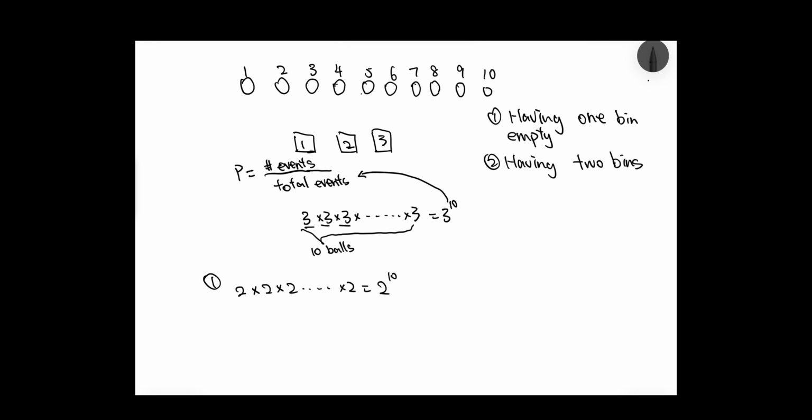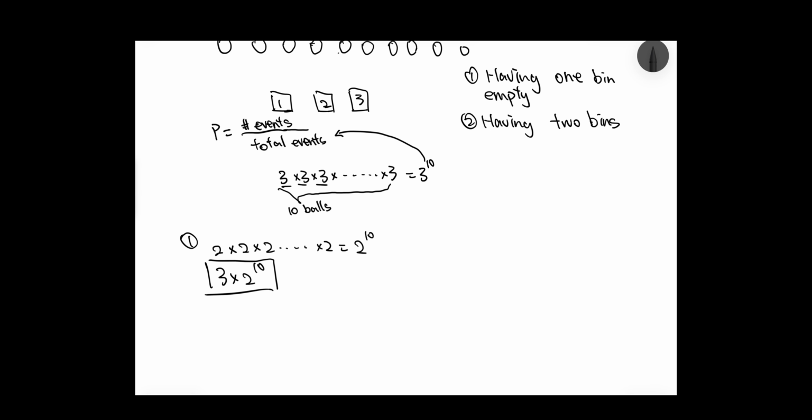But remember, these 2 to the 10 cases are only for having one specific bin empty. And how many ways can you choose a bin to be empty? The answer is 3, because you have 3 different bins. So the total number of cases of having one bin empty would be 3 multiplied by 2 to the 10.